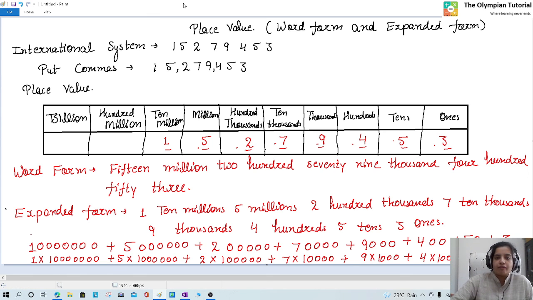So kids, what we have learned today? We have learned about place value in Indian system and international system. Students, in Indian system, what we will do? We will just start to write commas starting from extreme right 3 digit, after that 2 2 2. But in international system, it starts from right 3 digit, after that again 3 3 3 digits. In Indian system, I told you how we will write expanded form as well as word form. And in international system, kids, if you want to learn any particular topic, you can ping me.